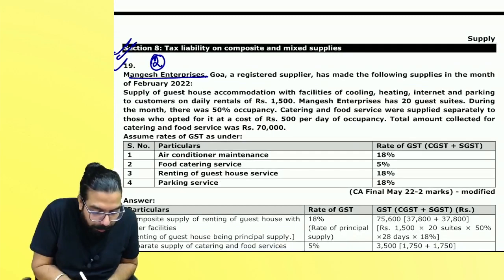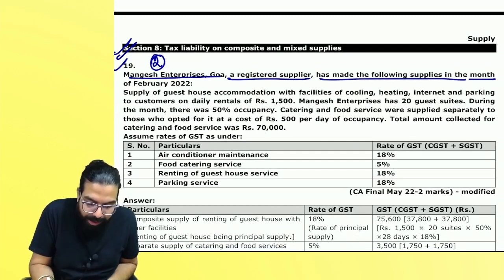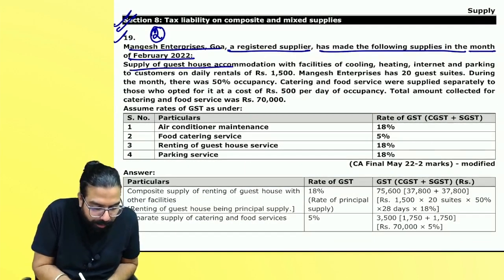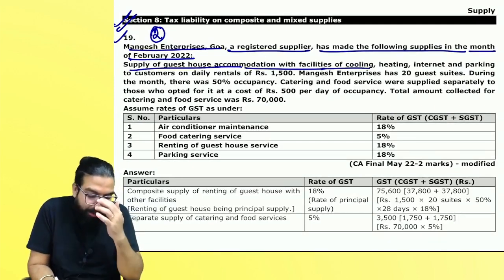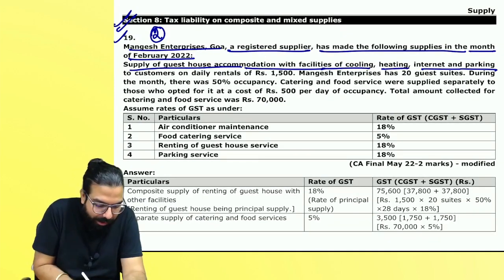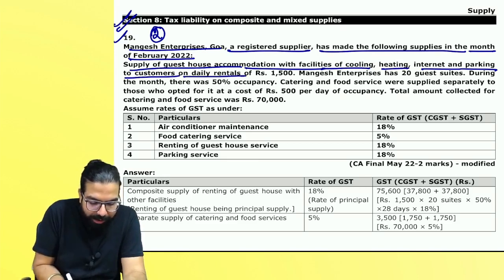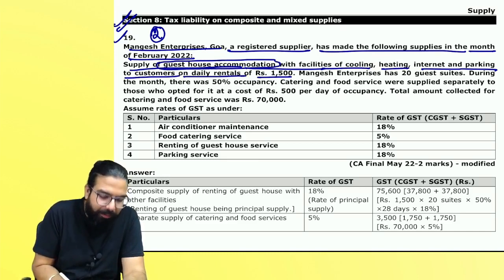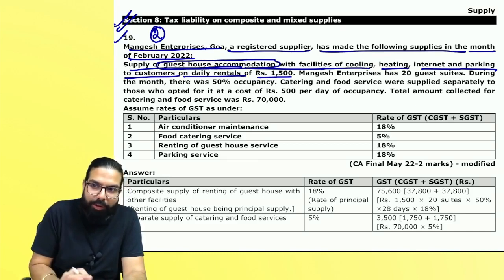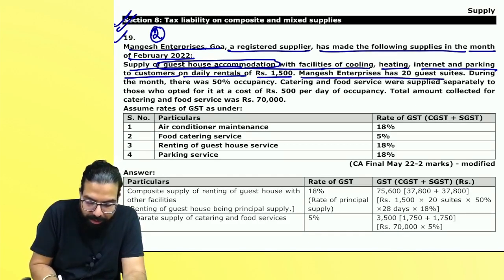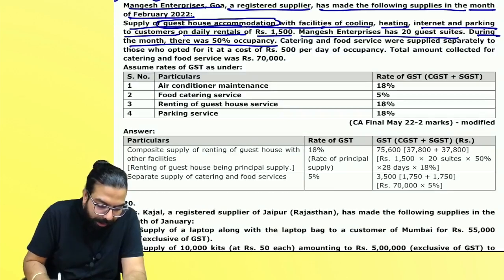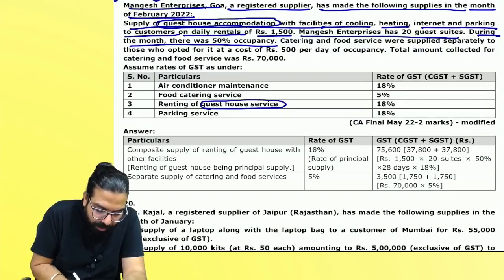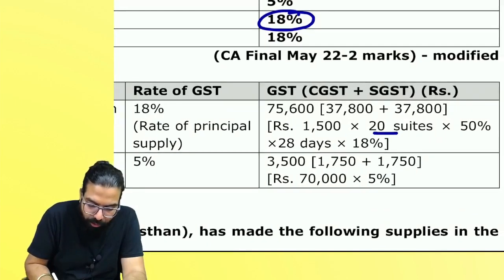Here. Mangesh, Goa registered supplier has made supplies in the month of February. Supply of guest house accommodation with facilities of cooling, heating, internet and parking to customer on daily rental 1500. Baba, basically it is guest house accommodation service. All the others are ancillary service. So it's a composite supply 1500 rupees. He has 20 suits. During the month 50% occupancy is there. So Baba, it is renting of guest house services 18%. How many suits he has? 20. 1500 rupees. 50% is the occupancy.